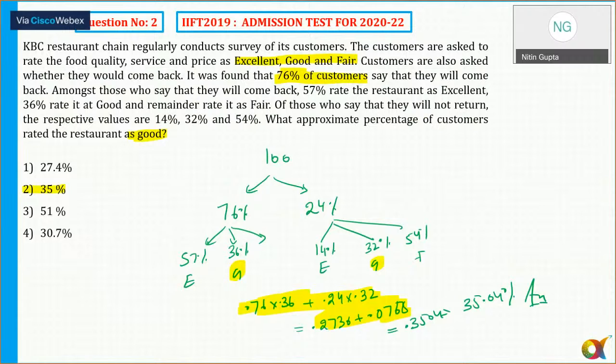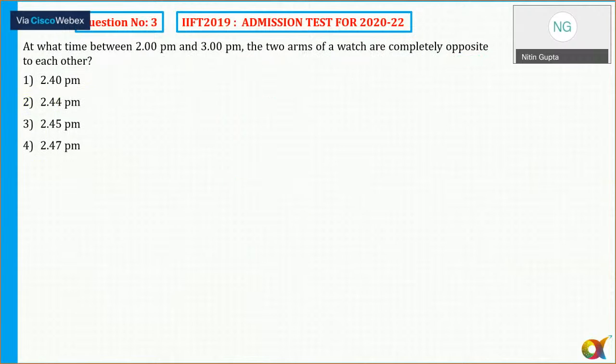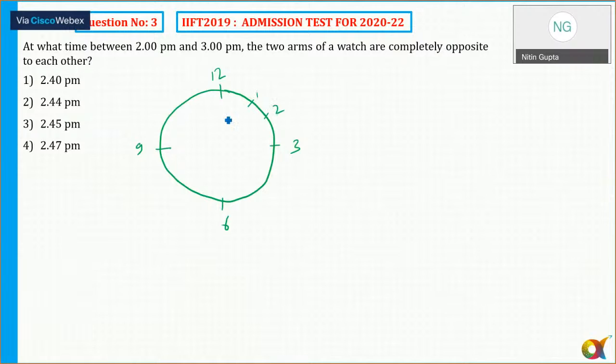That is question number 3. The question says, at what time between 2 and 3 are the hands of a clock opposite to each other? So I'll mark this as 12, this is 3, this is 6, and this is 9. Exactly at 2 o'clock, the gap between the hour hand and the minute hand is 10 divisions.